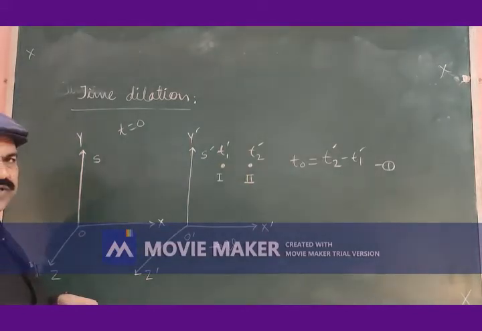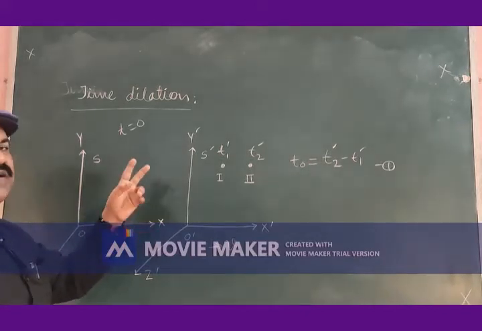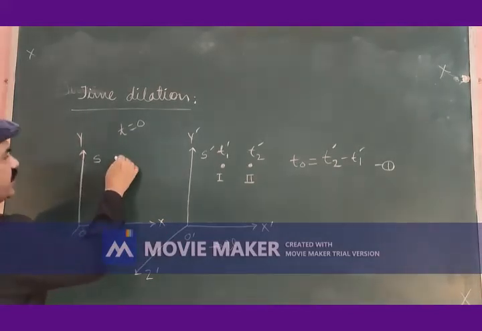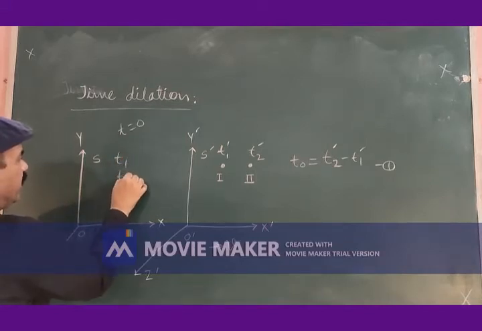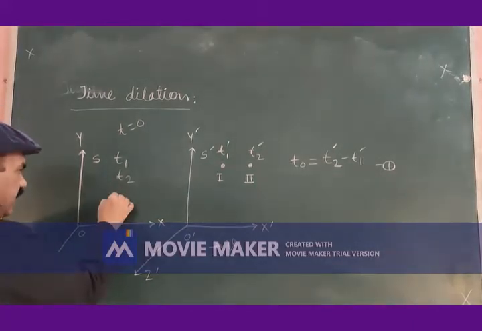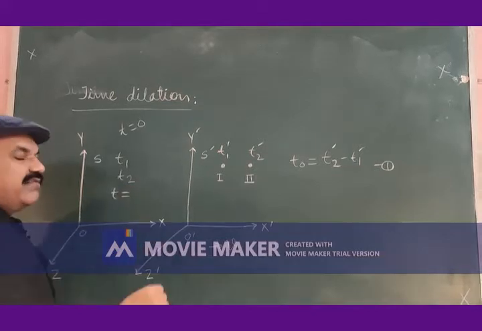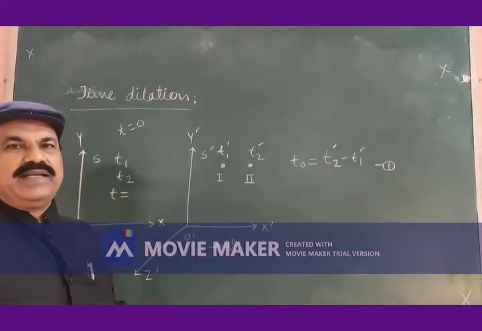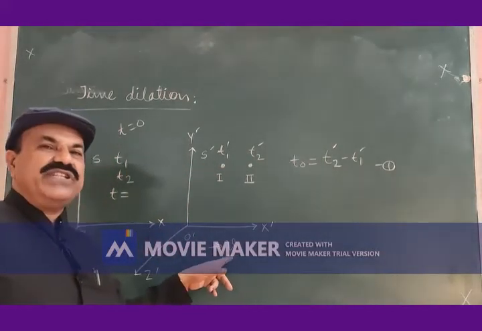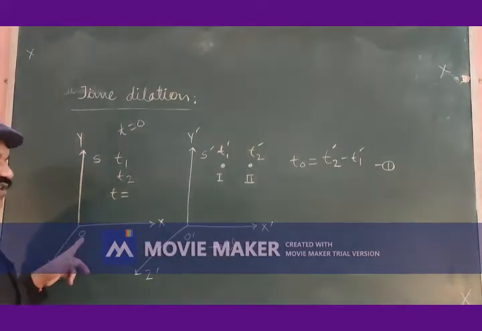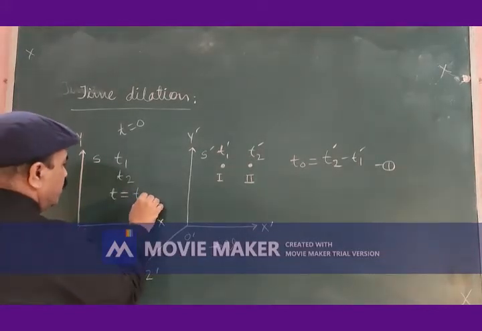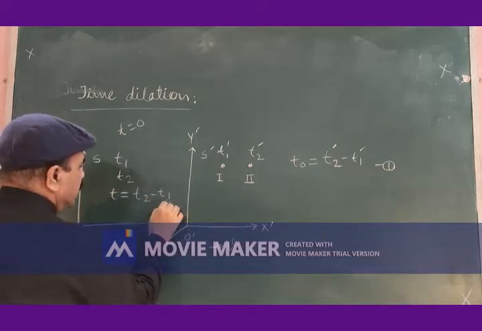The times noted for these two shots fired by the gunman by the observer O in the frame of reference S are T1 and T2 respectively, and therefore the time interval of firing of the two shots by the gunman in frame of reference S prime, which is moving with constant velocity v, as observed by the observer O in the stationary frame of reference is T is equal to T2 minus T1, equation number 2.